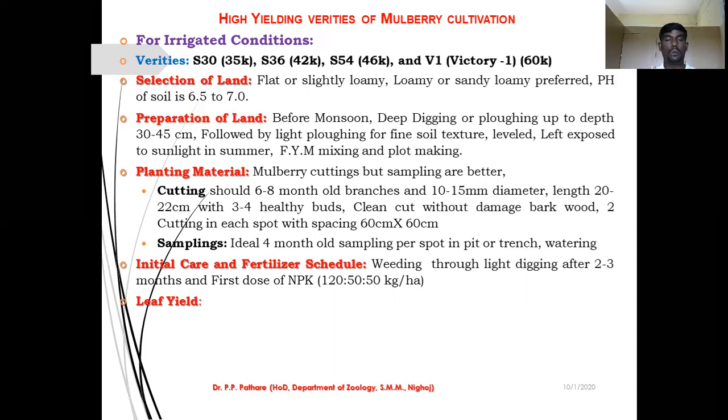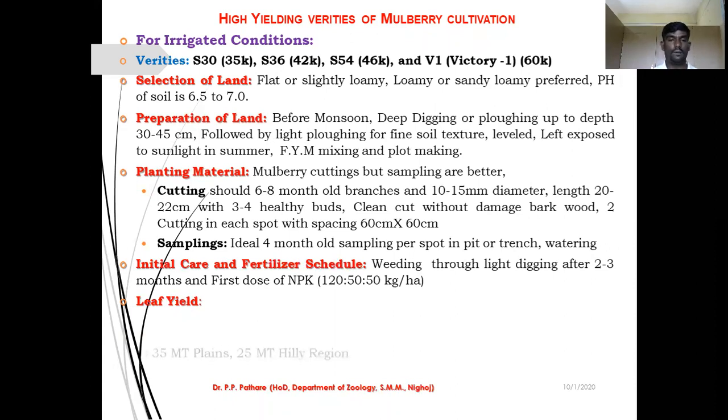The first dose of the fertilizers given, the NPK, is 120:50:50 kg per hectare. हा एक रेशियो दिलेला आहे, NPK 120, 50-50 kg per hectare. These are the required fertilizers for the initial stage of mulberry cultivation.